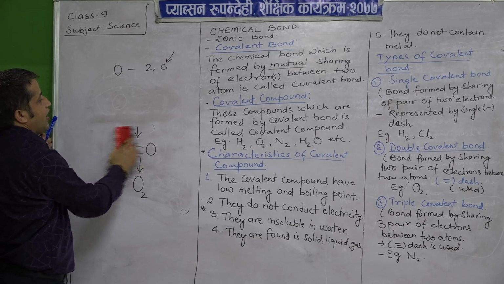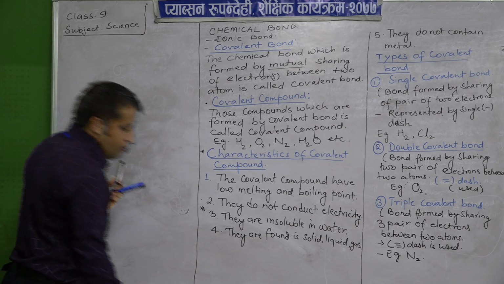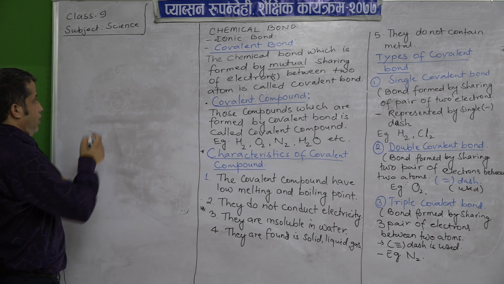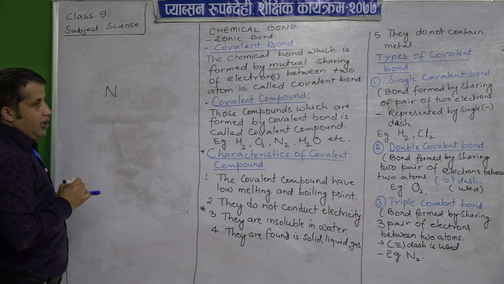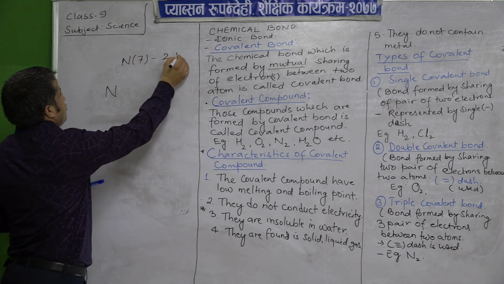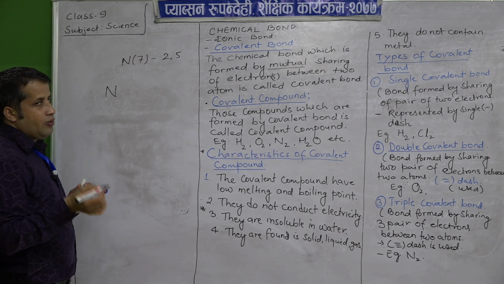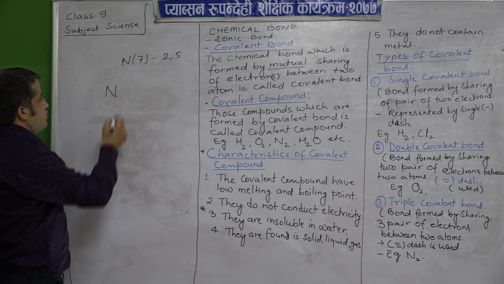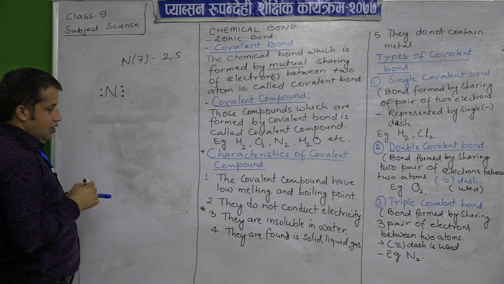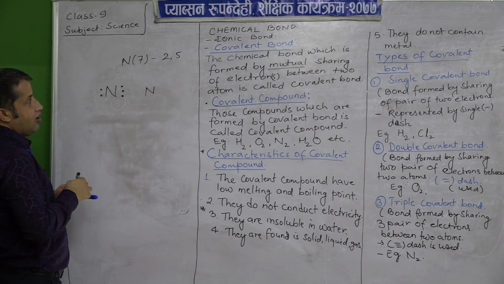Okay. Nitrogen is also a diatomic element like hydrogen and oxygen. In nature it is found in the form of a molecule, a diatom, 2 atoms, N2. So, in the case of nitrogen, what is the atomic number of nitrogen? 7. Electronic configuration is 2, 5. That means 5 electrons in the valence shell, and it requires how many electrons to become stable? 3 electrons. So, this nitrogen having 5 electrons in its valence shell gets help from another nitrogen also having 5 electrons in its valence shell.